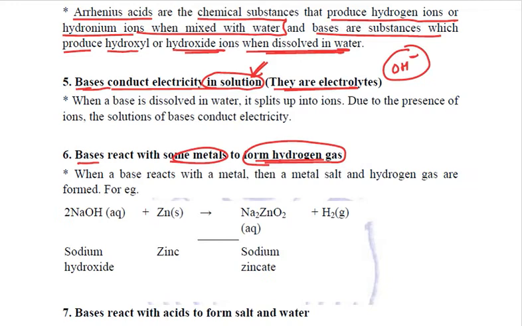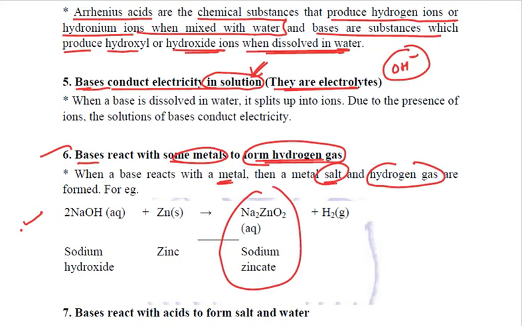The similarity is that acids react with metals to form salt and liberate hydrogen gas. Similarly, bases also react with certain metals, not all the metals, not all the bases. They react with certain metals to form salt and liberate hydrogen gas. This is a very, very important reaction. What is this? Let us see.